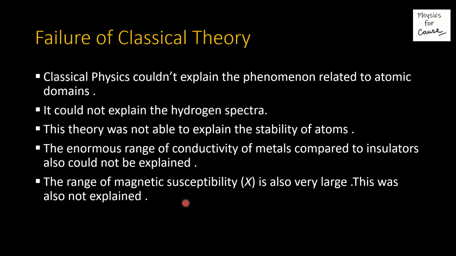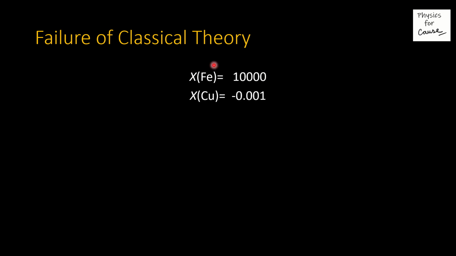Let me give you an example. The magnetic susceptibility for iron is about 10,000, and the magnetic susceptibility for copper is about minus 0.001. Here you can see the large difference between the magnetic susceptibility of iron and copper. Classical physics was not able to explain why this difference is created. इतना बड़ा difference क्यों आ रहा है?